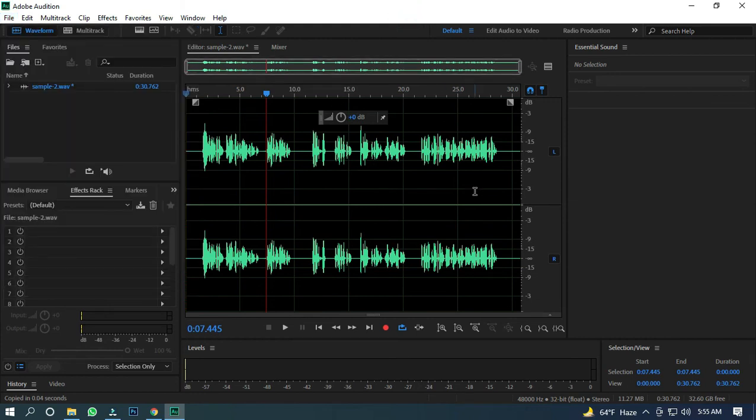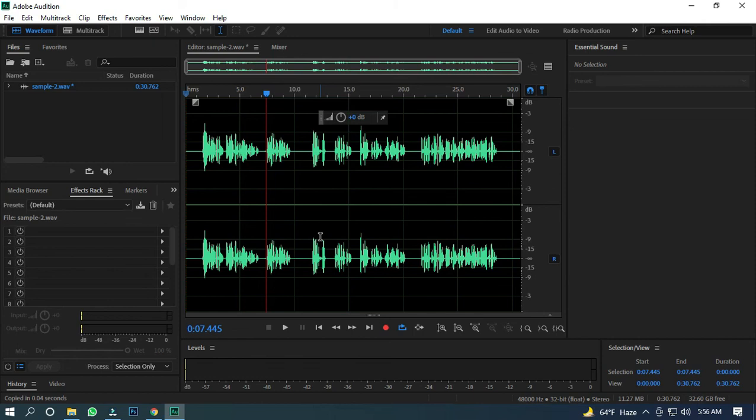So this is how you can remove noise from an audio track which has noise. But there is a point. If your audio has too much noise, then when you remove the complete noise of the audio, the audio quality will be lower.